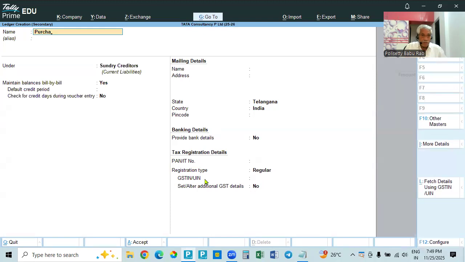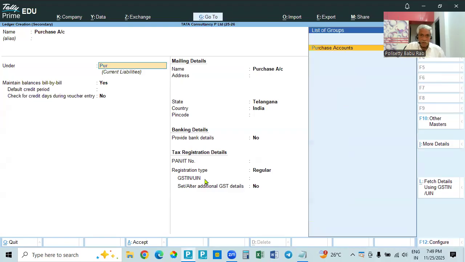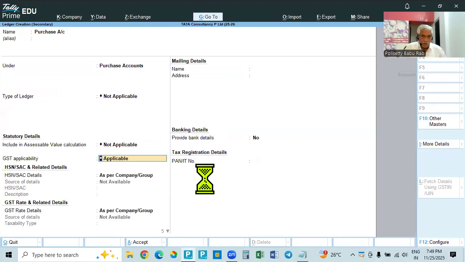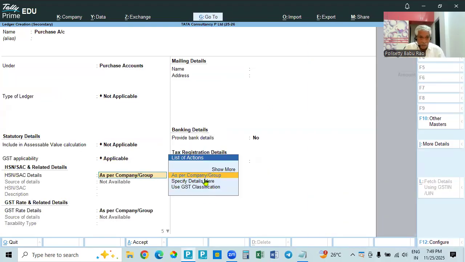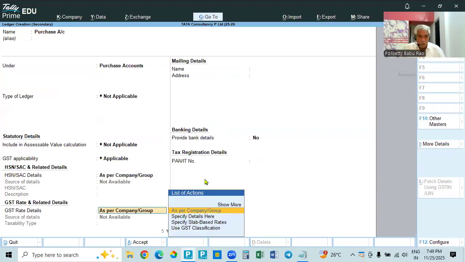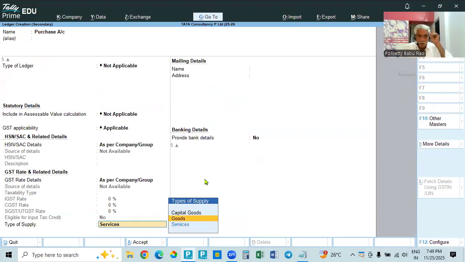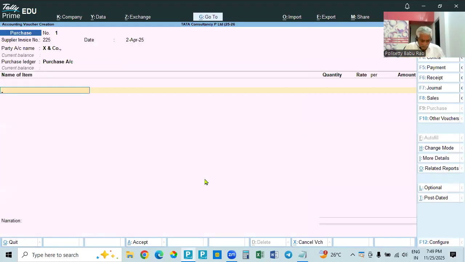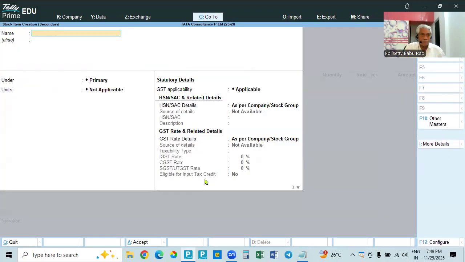So we have to open a purchase account. You will open the purchase account, and it comes under the group purchase accounts only. Come down. Tax is applicable, so GST is applicable, but details are not given here. Details will be given in the stock item. Go in. And here it is goods. Select goods, not services, so purchase of goods. And then I will create the stock item. I am creating item A.